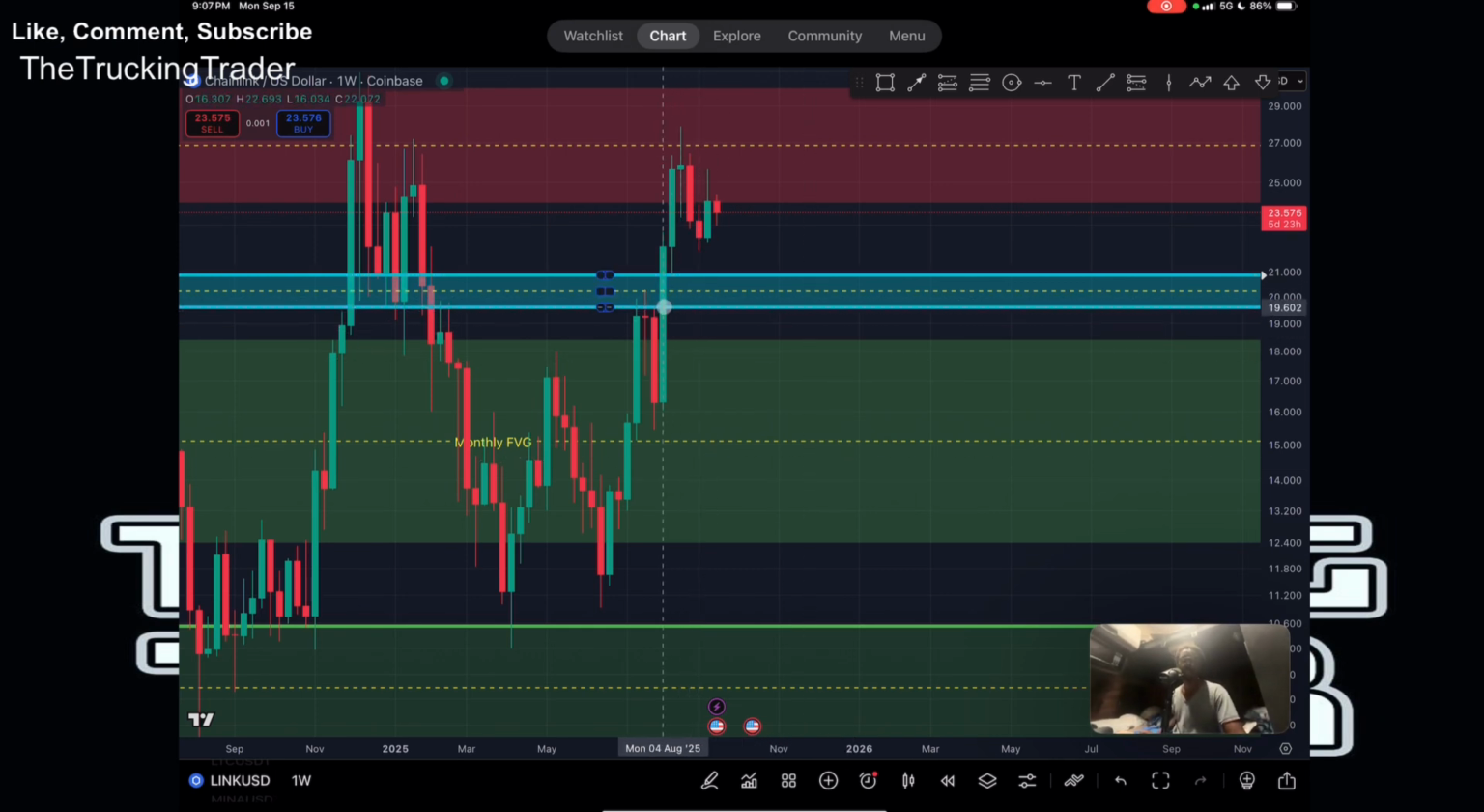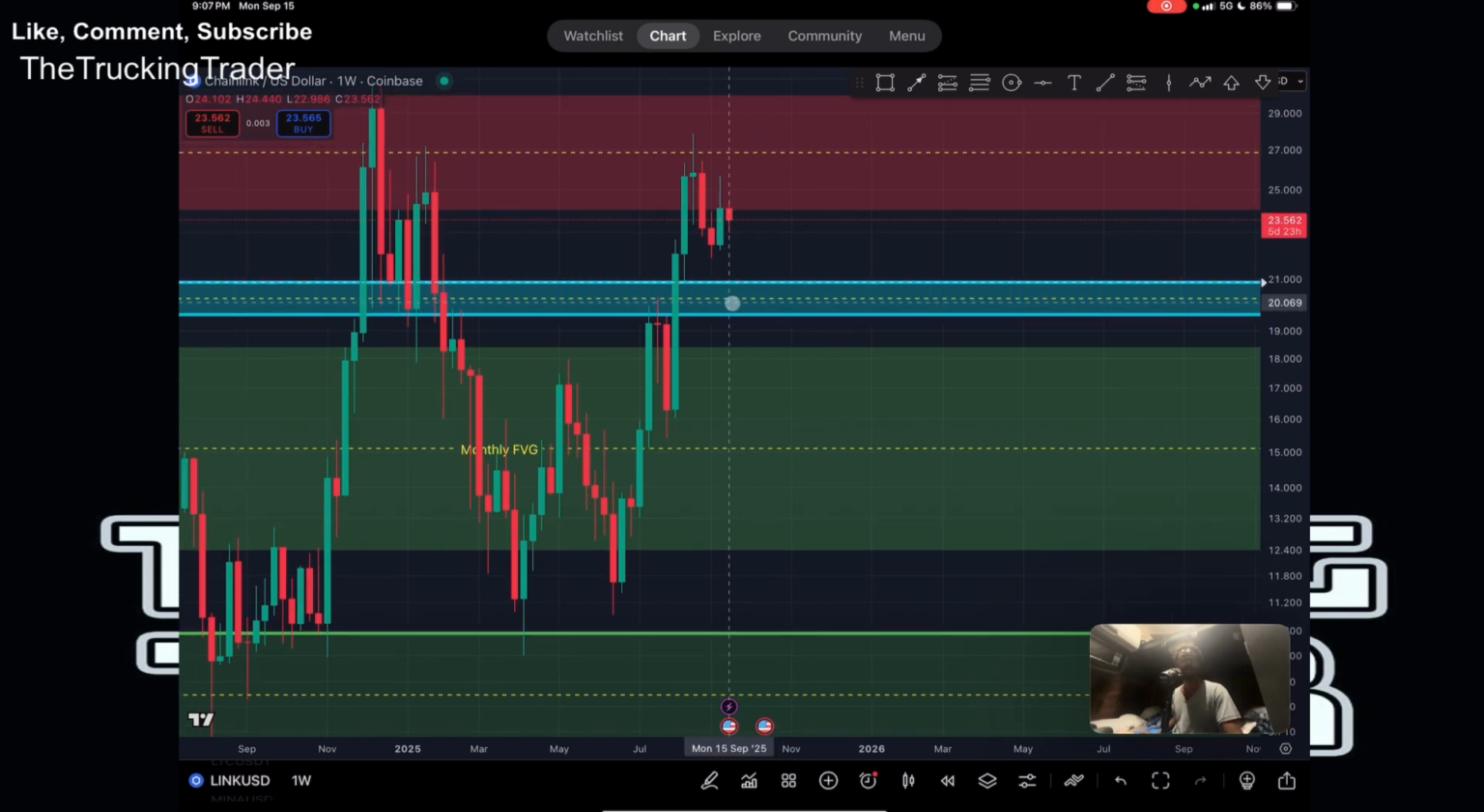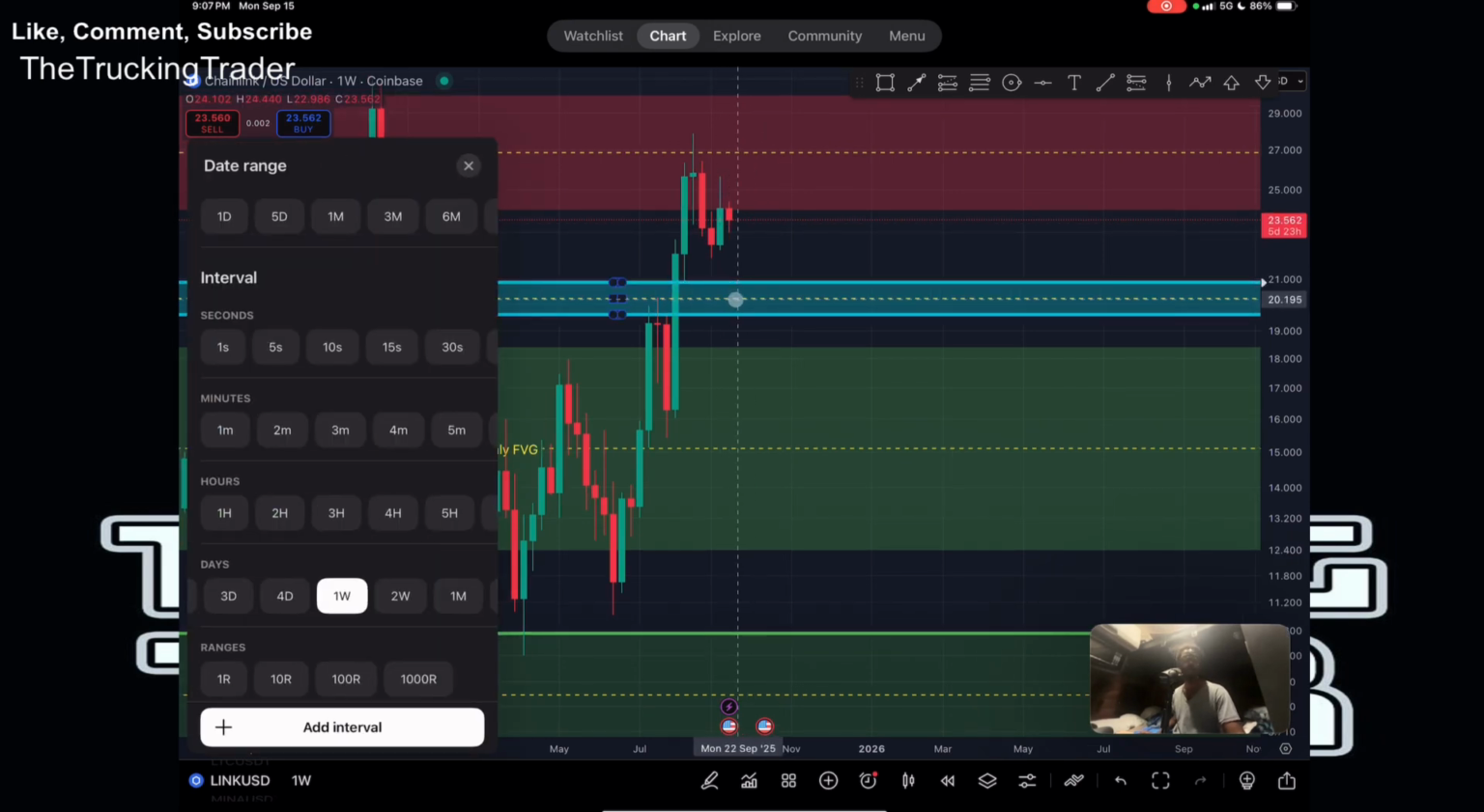So on the weekly chart, we also have a fair value gap right here. Then we have an order block right here as well. As you guys can see, I have an alert right here for 21. Once it drops below $21, that's where I'm going to start looking to start accumulating as I wait and watch how it bounces around in here. But yeah, once you get below 21, that's where I'm going to start looking to accumulate myself.